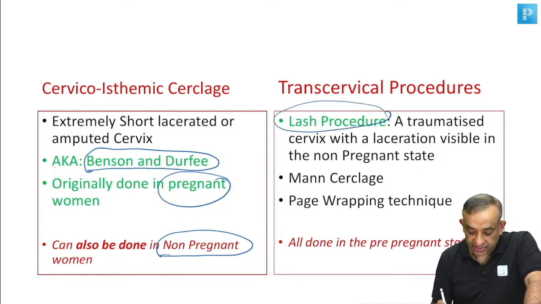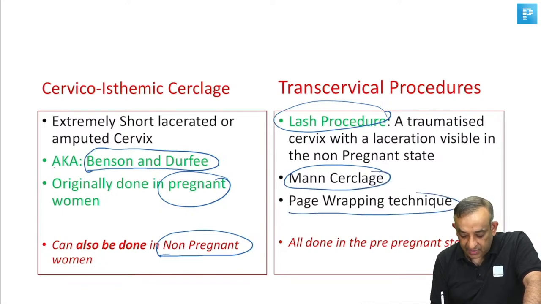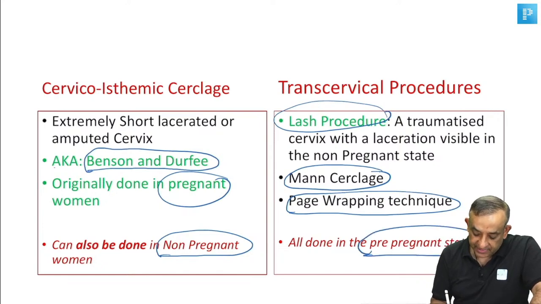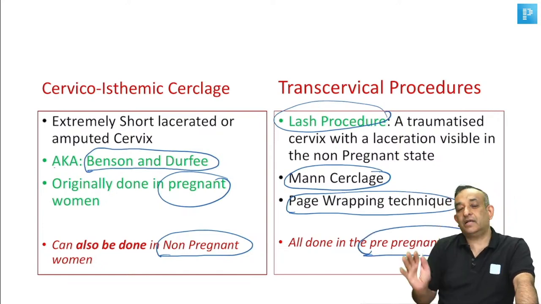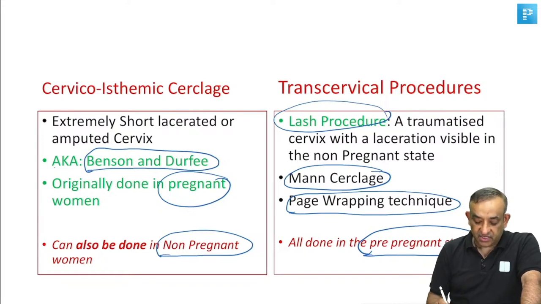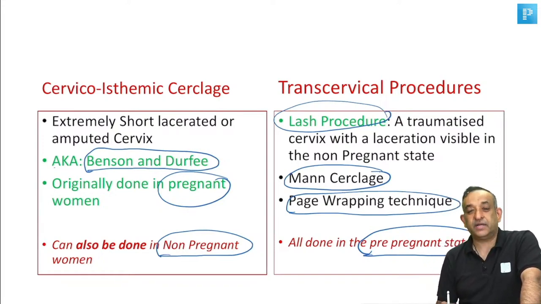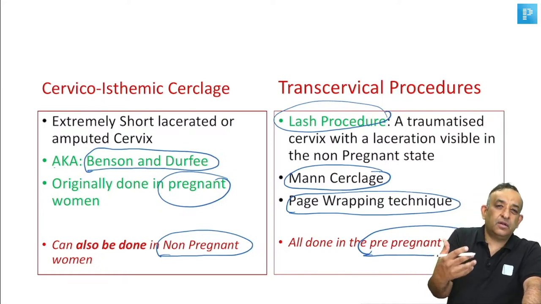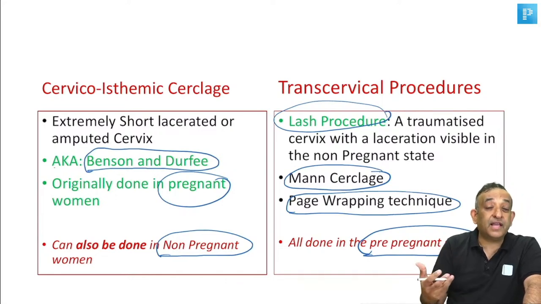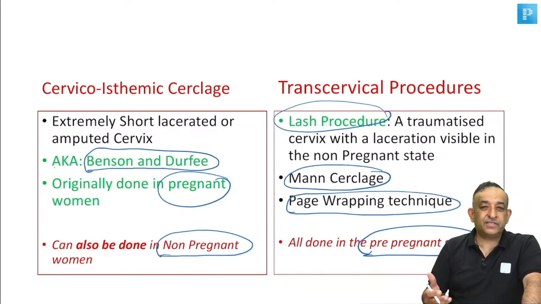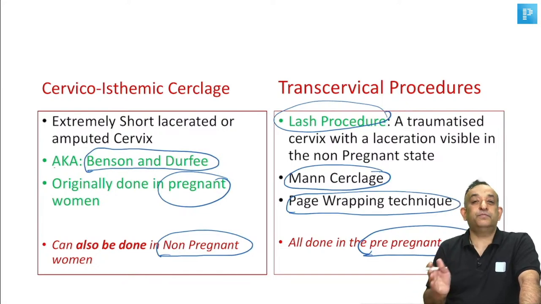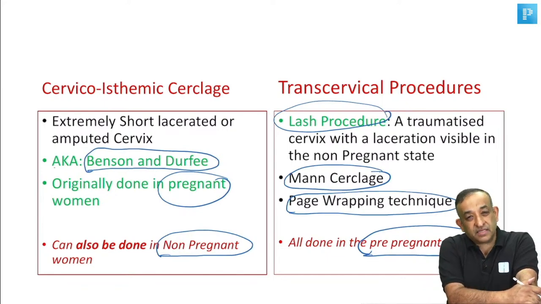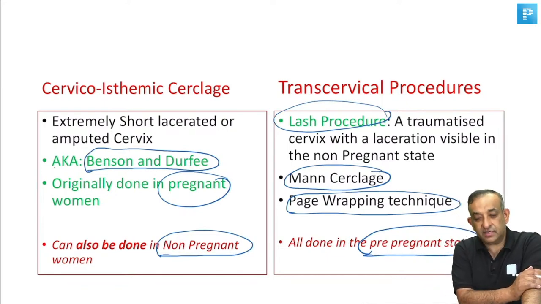But the Lash procedure, Mann cerclage, Page wrapping, not even going into the techniques of these, all of these are done in the pre-pregnant state. So I've given you the list. Please keep it, mug it up, or understand it, whatever you want to do. Please remember the Lash and Lash procedure which I told you, the Mann cerclage and the Page wrapping technique, various methods of doing cerclages, and more extensive surgeries. A lot of dissection is involved, and that's why a lot of bleeding happens even in a non-pregnant woman. So that's why these surgeries are not done in pregnancy. These are classically done pre-pregnancy. The cervicoisthmic cerclage, the Benson and Durfee, can be done in a pregnant woman. Classically it was done in pregnancy, but it can also be done in a non-pregnant woman.